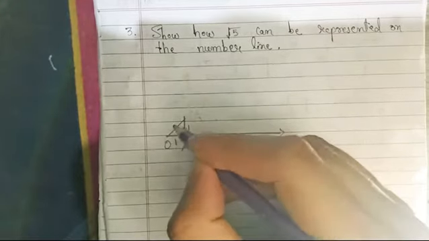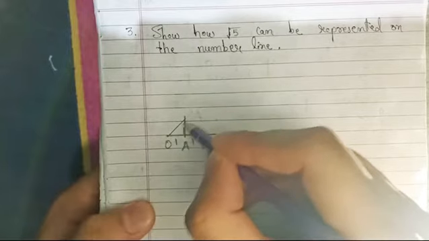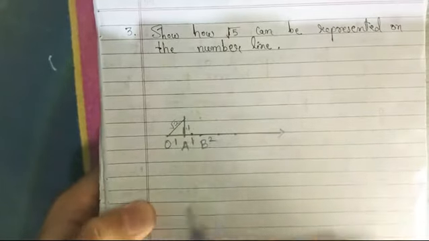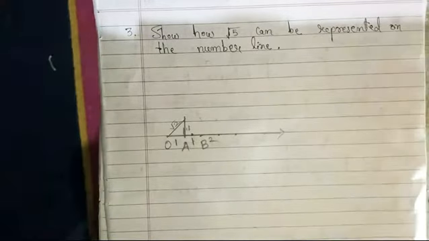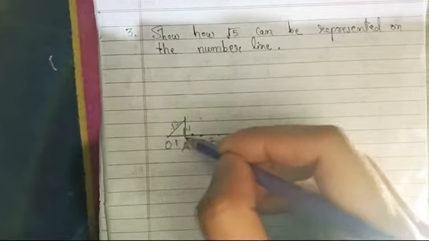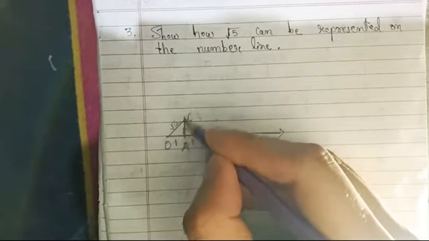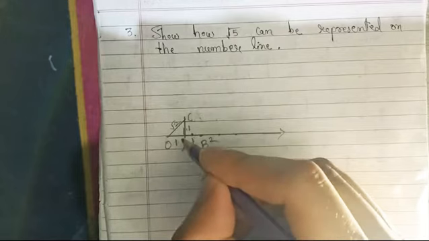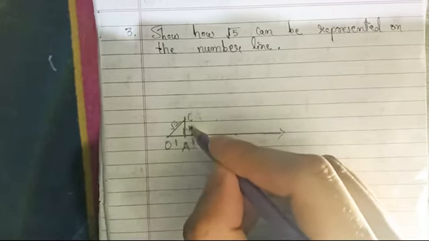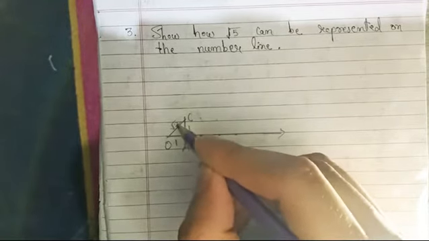If we apply Pythagoras theorem in this triangle, we will get root 2. That means this hypotenuse represents under root 2. How does it represent? OA square plus, we take one more point C here, OC square, that means 1 square plus 1 square, 1 plus 1 is 2, and the value of the hypotenuse will be under root 2.